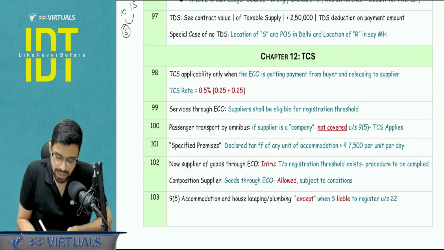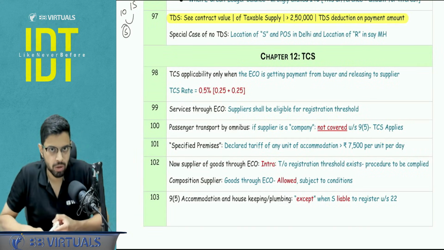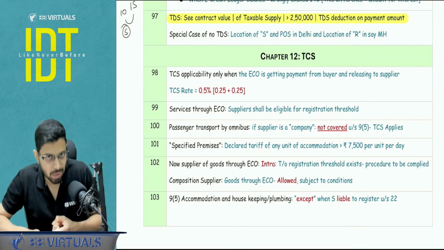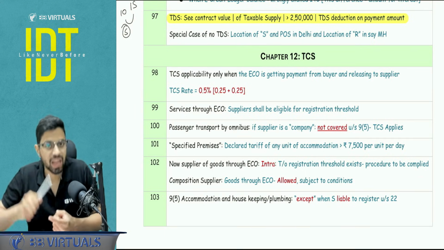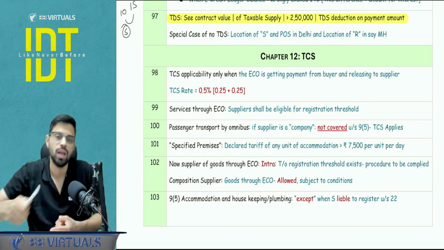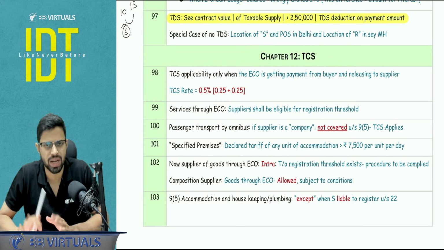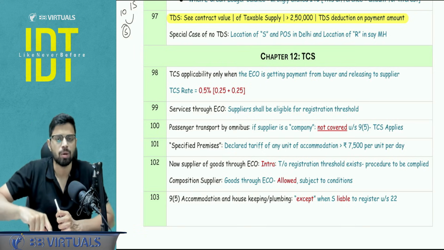With respect to TDS, section number 51, certain points to be noted. First, for the purpose of applicability of TDS, you are going to be seeing the taxable value as per the contract. If it exceeds 2,50,000, not up to 250,000. If it exceeds 250,000, in that case we'll be charging the TDS. So TDS means the recipient is going to deduct that amount.